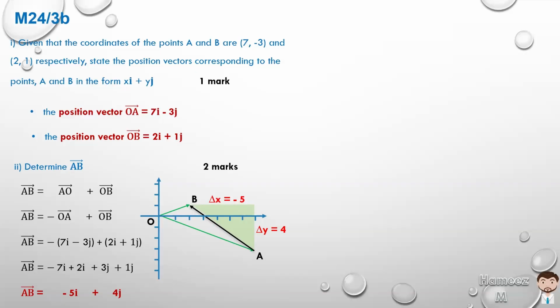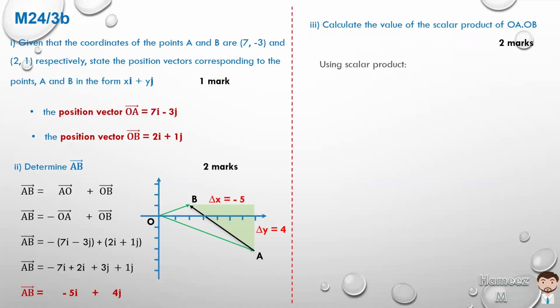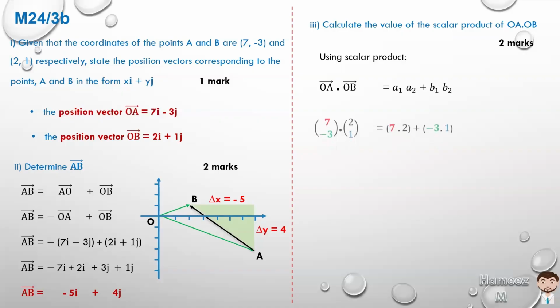Now let's look at part 3. Calculate the value of the scalar product OA dot OB. Now, using the idea of scalar product, what do we know? OA dot OB would be the A1, A2, the first coordinates of OA and OB, plus B1, B2, the second coordinates of OA and OB. When we say first and second coordinates, we mean the x coordinate and the y coordinate, or in this case, the i and the j vectors.